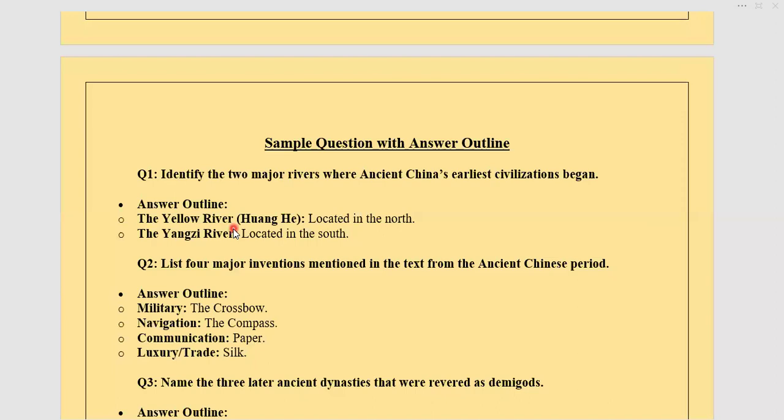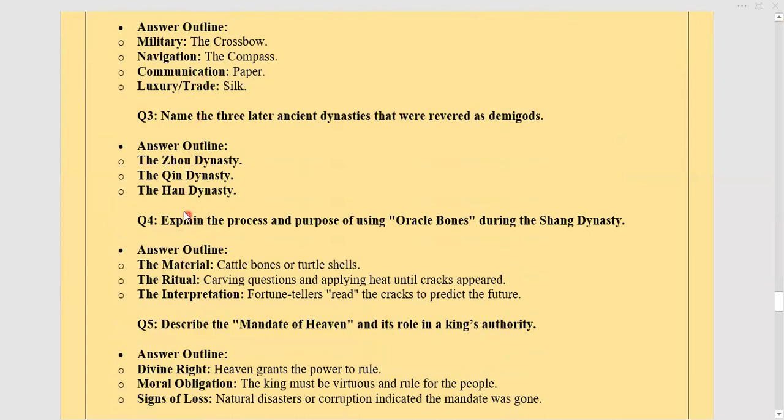It doesn't mean that you have to give the one word answer, but it only means that what kind of question can be asked and how you have to basically answer them. Identify the two major rivers where ancient China early civilization began. So you can discuss first the first river and then the second one. Then look at question number 4. Explain the process and purpose of using oracle bones during the Shang dynasty.